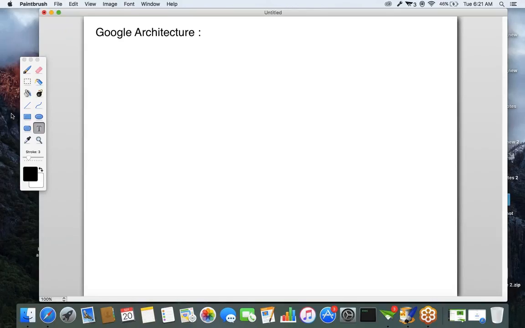Okay, so first of all, you have to enable the GCM service, like how we enable the Google Maps concept. When we discussed the Google Maps concept, we enabled the Google Maps service, right? In the same way, we have to enable the Google Cloud Messaging service also.